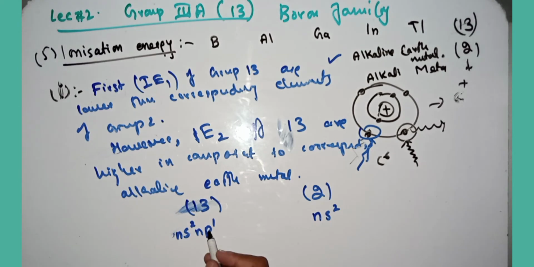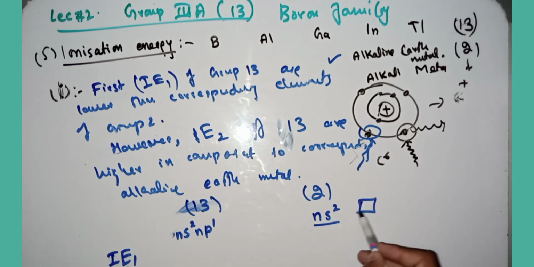So for the first ionization energy, when you remove the first electron from the atom of the corresponding groups, when you remove the electron from the p orbital of group 13, it requires less energy. It can be easily removed as compared to ns2, which has a stable paired electronic spin, so it needs more energy.